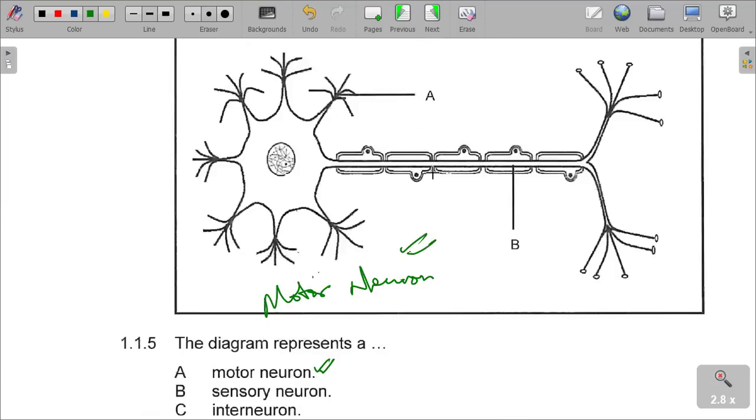So when you look here, what is A? The question wants you to answer this question based on A, and then what is B? In questions such as this, sometimes you might be confused and not know what is happening.